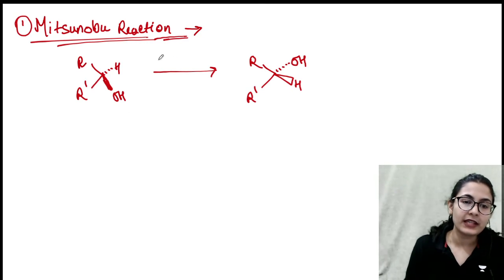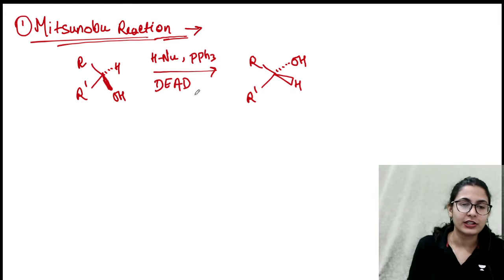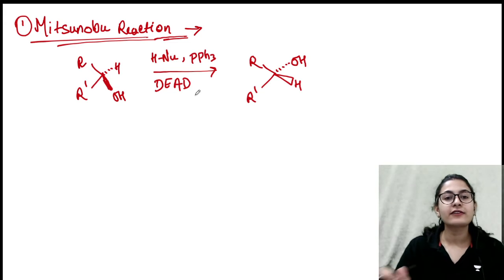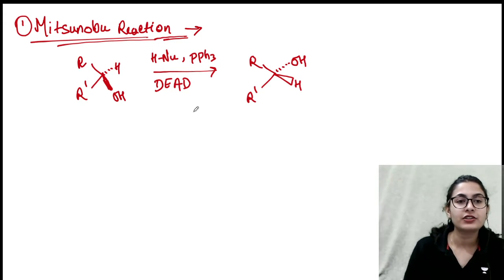So what are you going to take first of all? You are going to take a protonated nucleophile in the presence of phosphine. Originally triphenyl phosphine was taken, so we are going to take triphenyl phosphine and diethyl azodicarboxylate molecule, DEAD molecule. So whenever you see an alcohol, an inversion, and these three combination, you are going to know it is a Mitsunobu reaction.